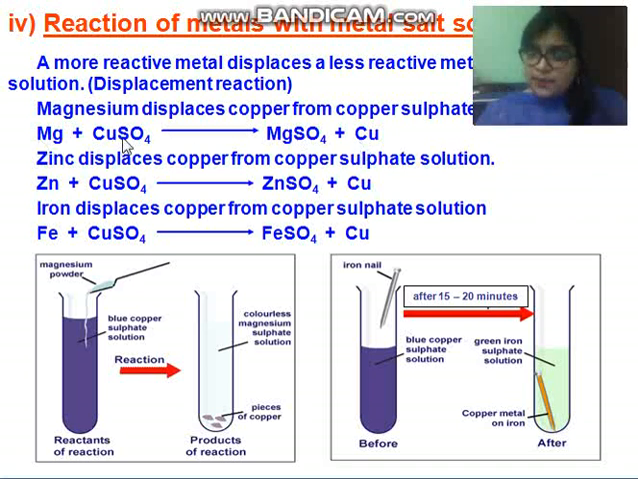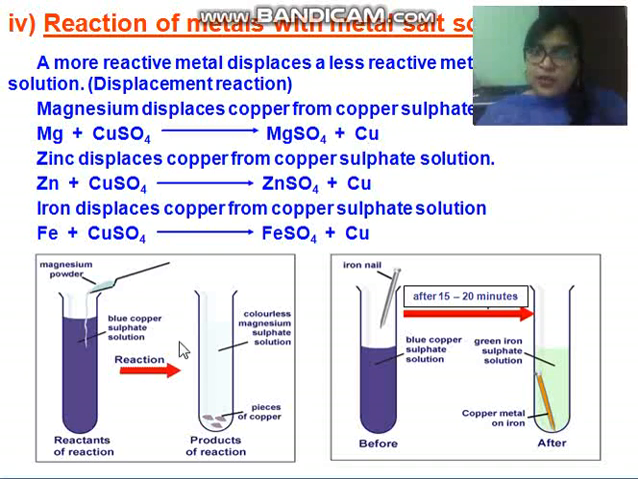Why is this displacement reaction occurring here? Because magnesium is more reactive, more powerful as compared to copper. When magnesium is treated with a blue colored solution, copper sulfate, it will form, children, magnesium sulfate, a colorless solution. Why does the solution change into colorless? Because of the formation of magnesium sulfate plus copper. Copper is a metal here.